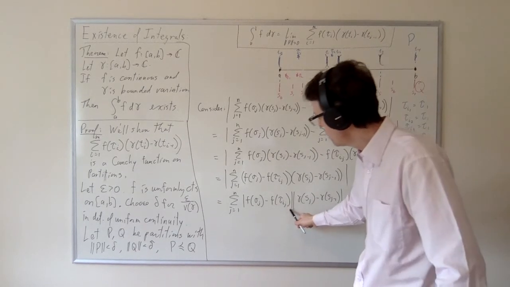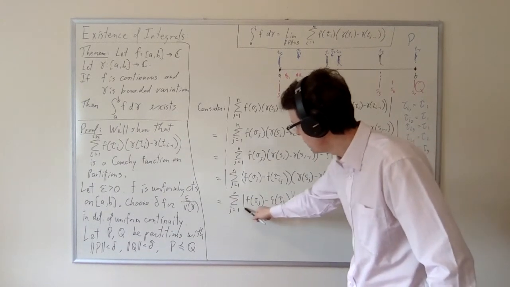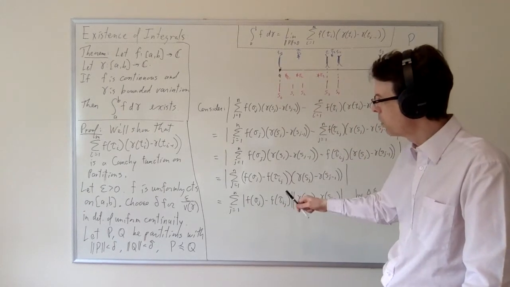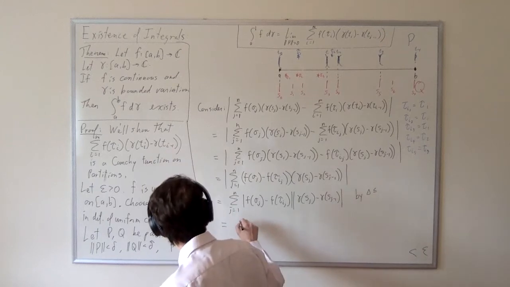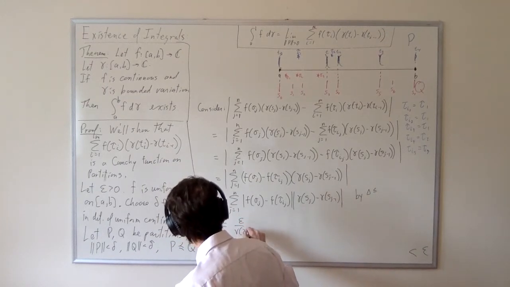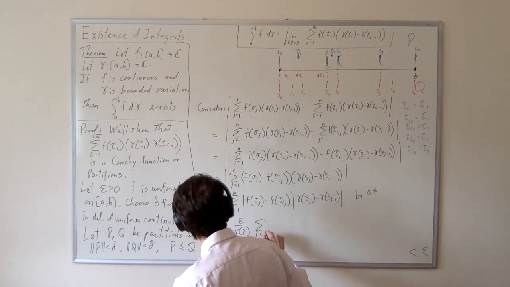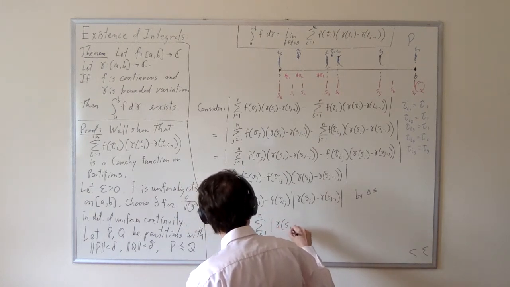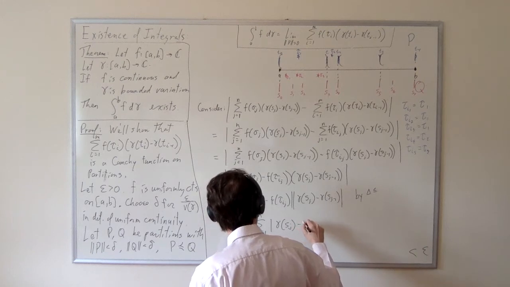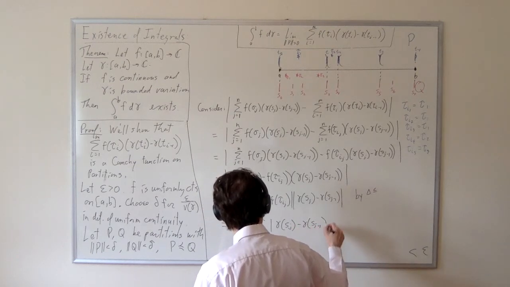variability of gamma. So I'm going to bound each one of them individually by epsilon over the variability of gamma, and then factor it outside the sum. So this will give me epsilon over V gamma times the summation j equals 1 to n of gamma sj minus gamma sj minus 1.